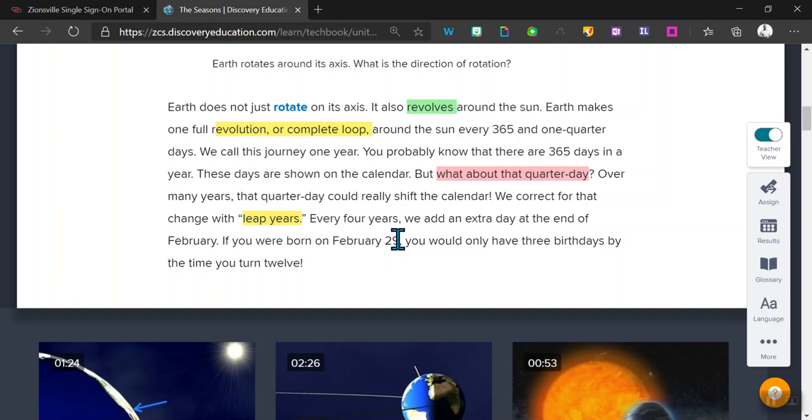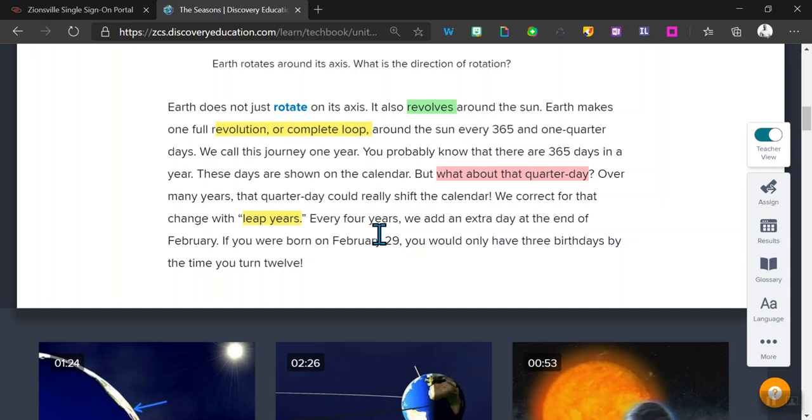So if you had a birthday on February 29th, you'd only have 3 birthdays by the time you turn 12. So for you guys, if there's anybody that has a birthday on February 29th, right now, you very well may be only 2 years old, right? But I will still accept you in our class. You're still part of everybody. And many people that have a birthday on February 29th, on Leap Day, more likely celebrate it on February 28th, just because it's still part of February, but obviously it's all dependent on their calendar schedule, right? No pun intended with a calendar schedule and their birthday being on Leap Day.